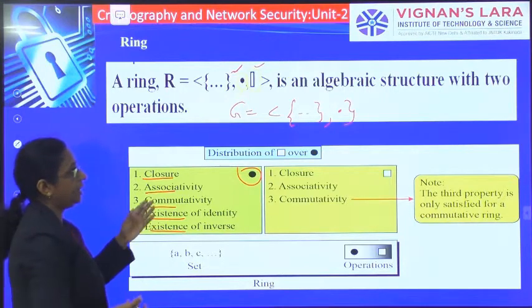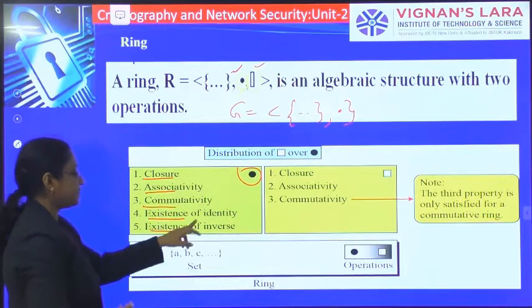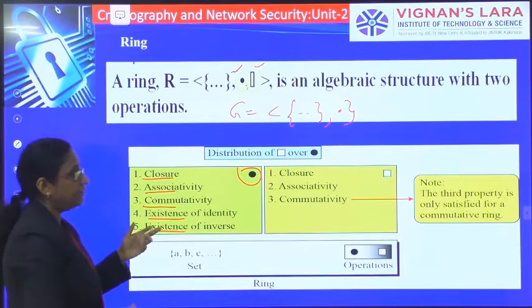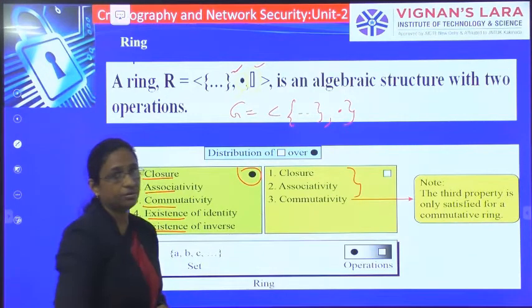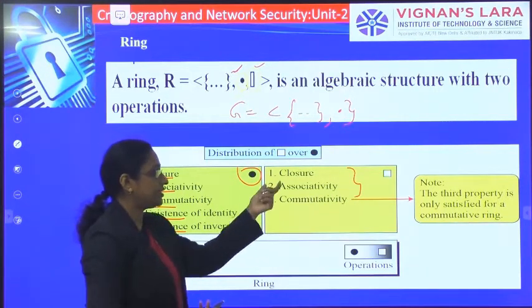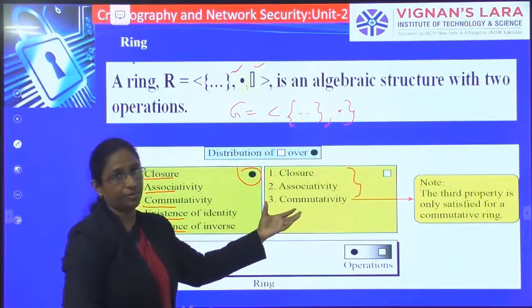Whereas the second operation must satisfy these 3 properties: closure, associativity and commutativity.